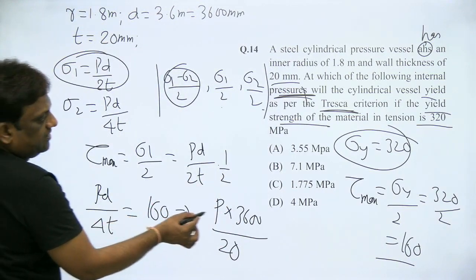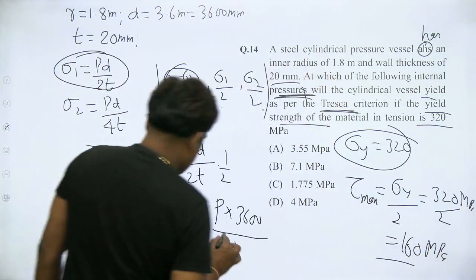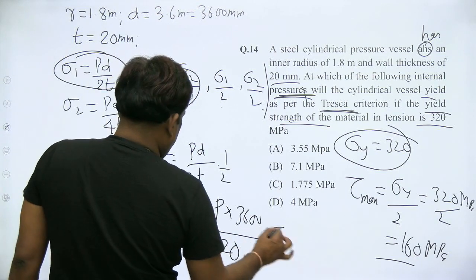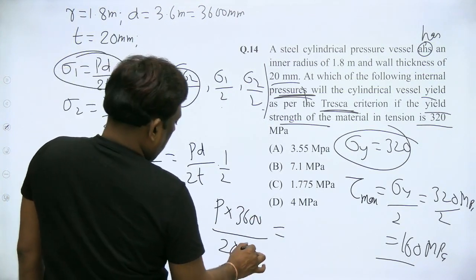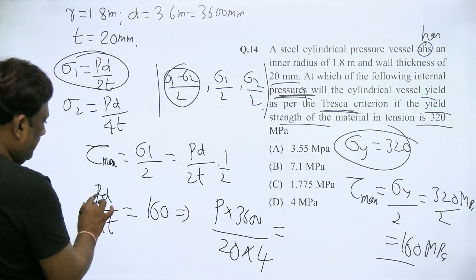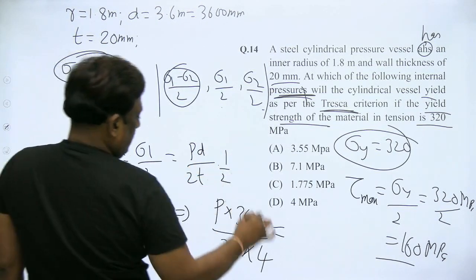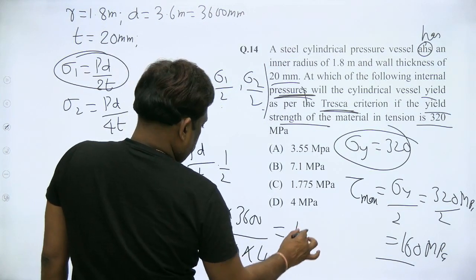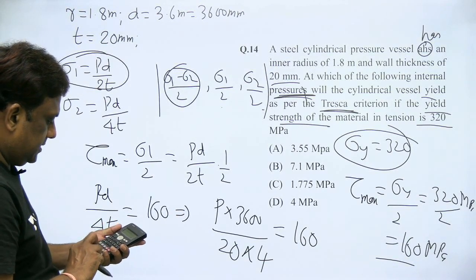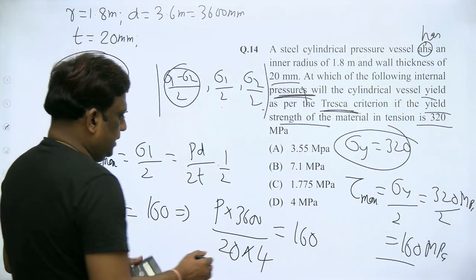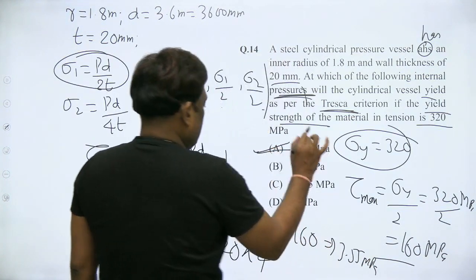Please note down that both should be in same unit. Whatever the unit you have for 160, this 160 is in megapascal. If that is in megapascal, P will also be in megapascal. So PD by 4T: P into D is 3600 by 4T, what is the thickness? 20. Should be equal to 160. Let me check. 160 into 80 by 3600. So I am getting this as 3.55 megapascal. So that is the right answer.